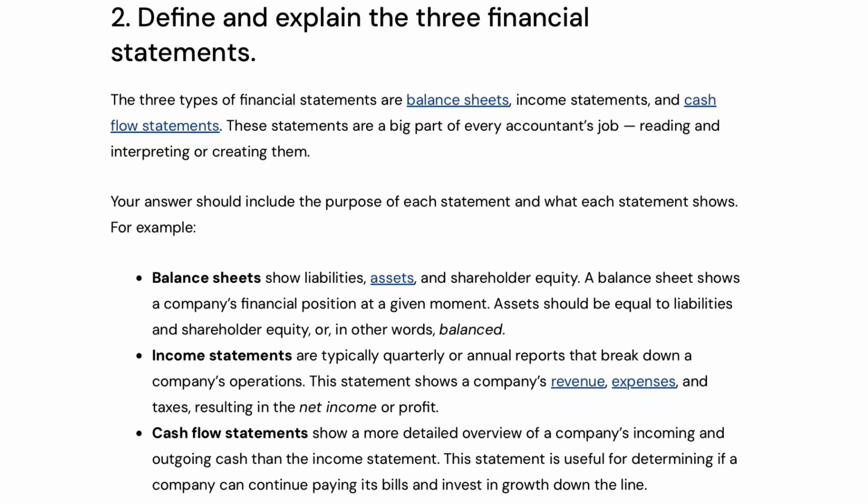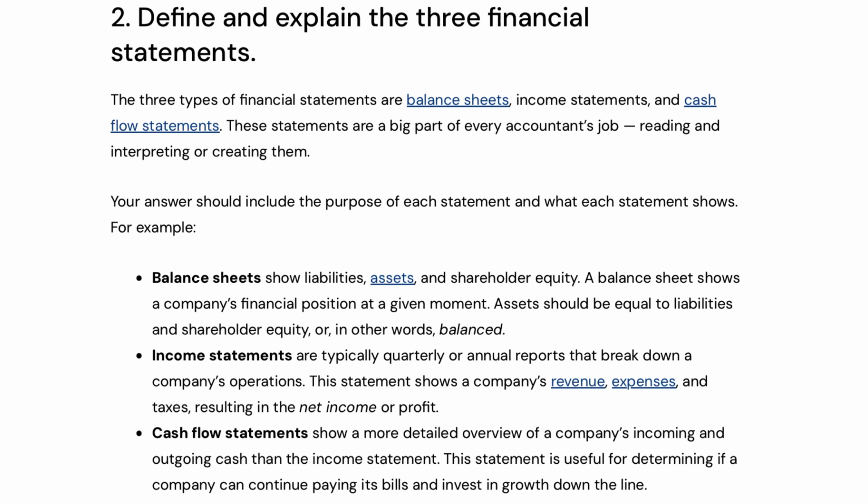For example, balance sheets show liabilities, assets, and shareholder equity. A balance sheet shows a company's financial position at a given moment. Assets should be equal to liabilities and shareholder equity, or, in other words, balanced.